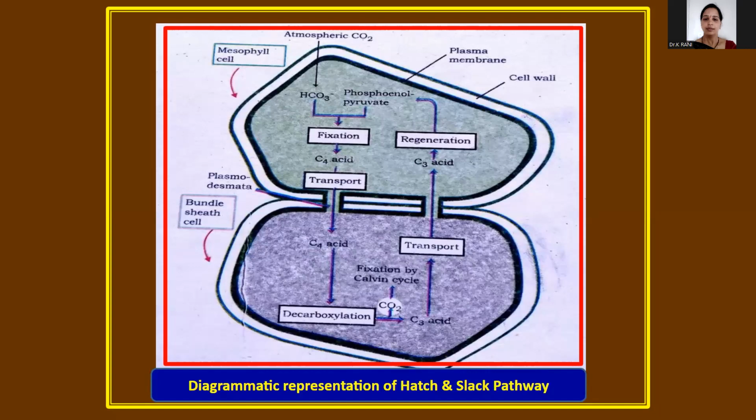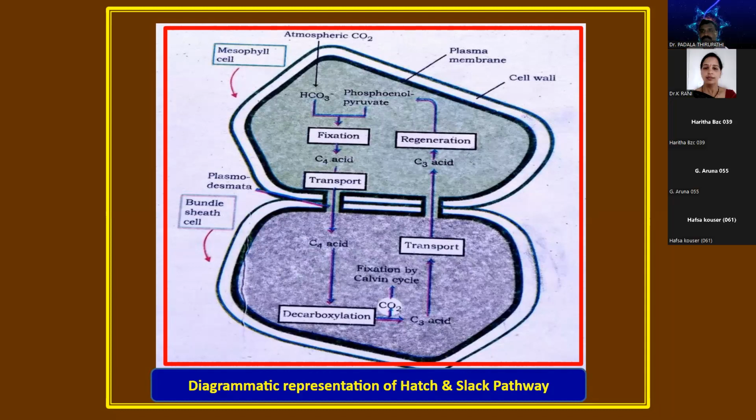In the first step, atmospheric carbon dioxide enters the mesophyll cell. The primary CO2 acceptor is a 3-carbon molecule, phosphoenol pyruvic acid, and it combines with bicarbonate, HCO3. Phosphoenol pyruvic acid is a key enzyme substrate.